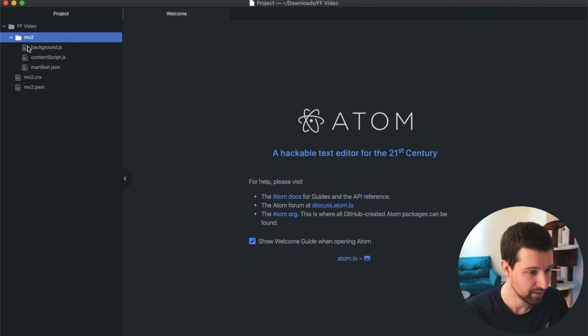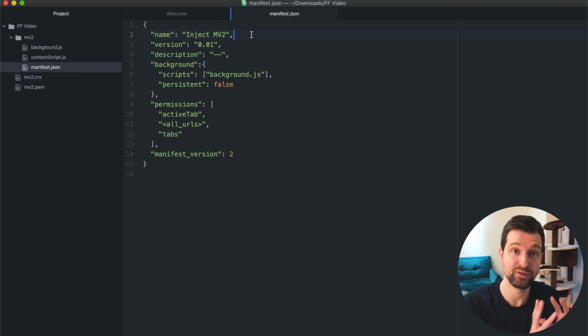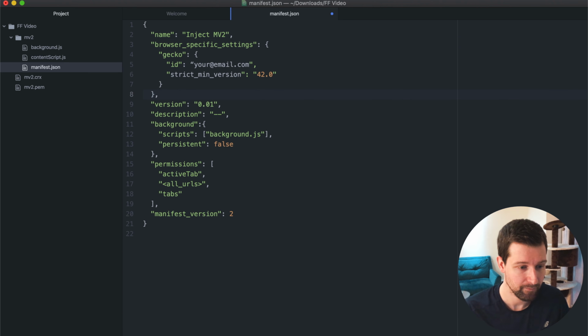So here is the manifest file. Now what we need to do is add a separate object into this file. It's called browser specific settings. This is useful for adding to Firefox, but on Chrome, you need to make sure that you don't include this. So you need to have separate versions of your manifest file for Firefox and for Chrome. So it'll look something like this.